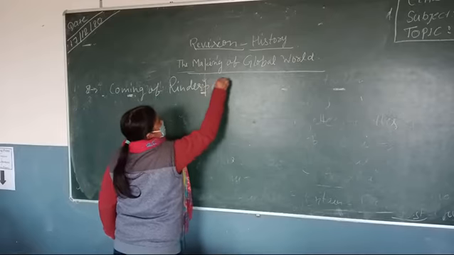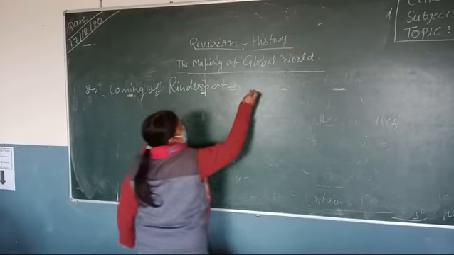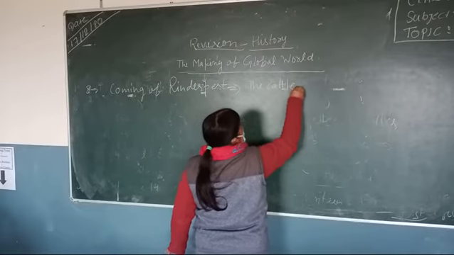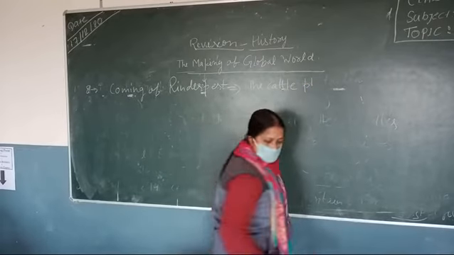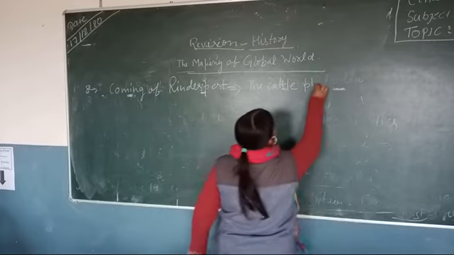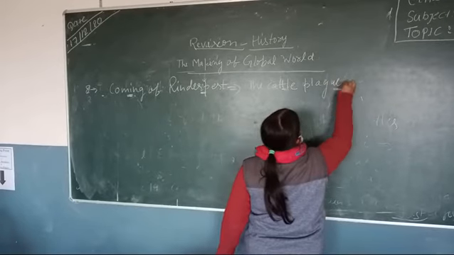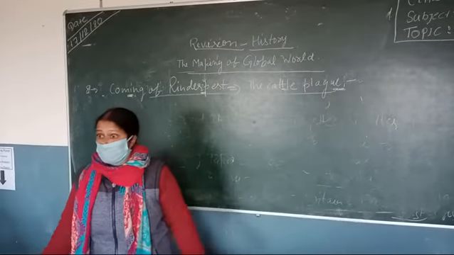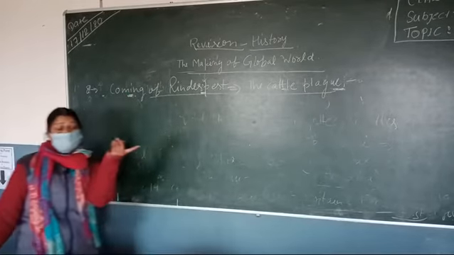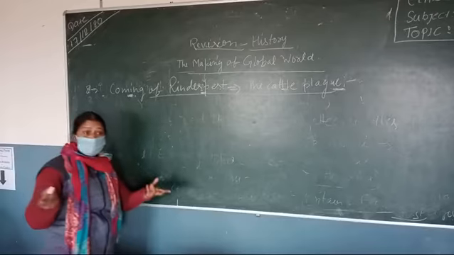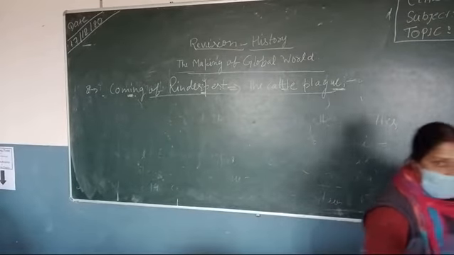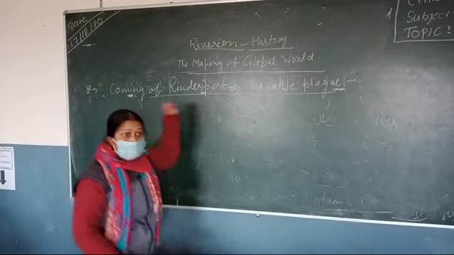And what is Rinderpest? It is a cattle disease. The cattle plague. It was a disease among the cattle. And earlier you have studied how man, with the help of technology, slaughtered animals. And now we are talking about cattle disease.